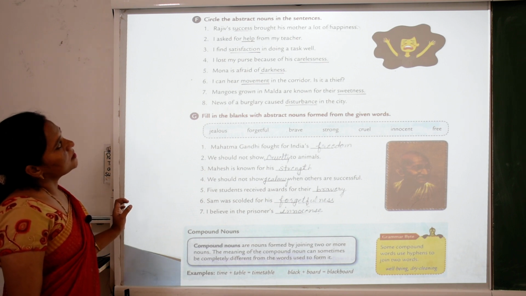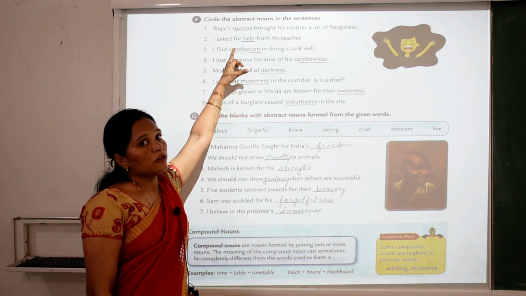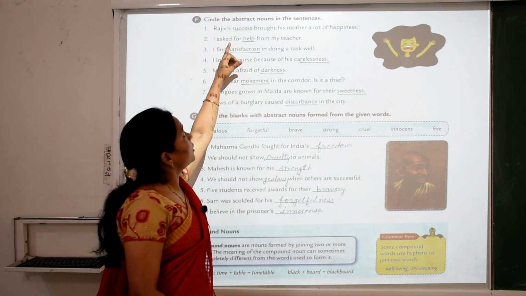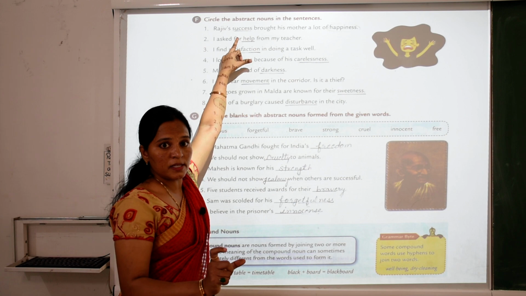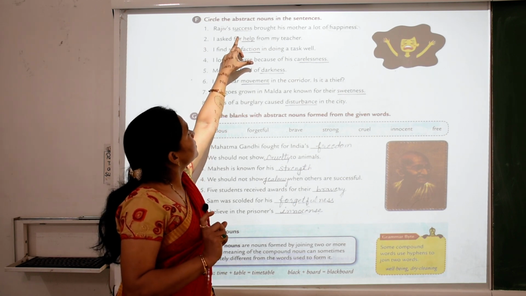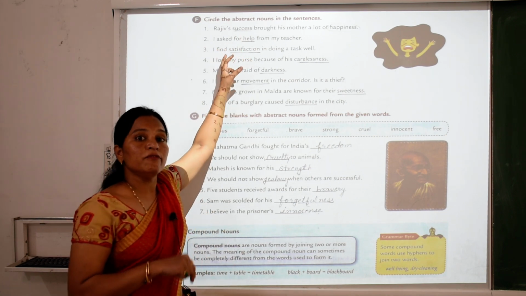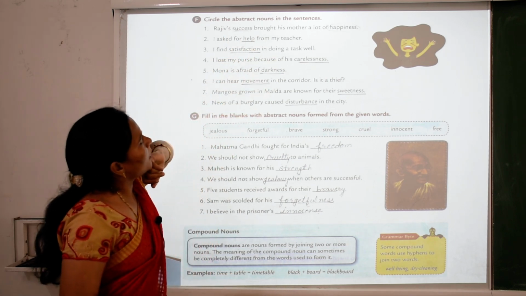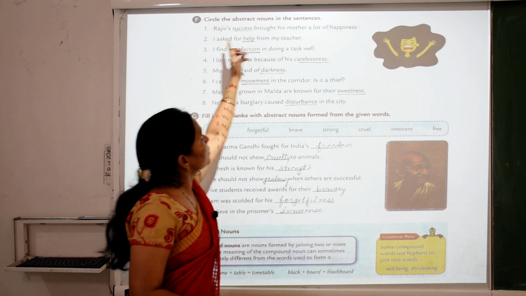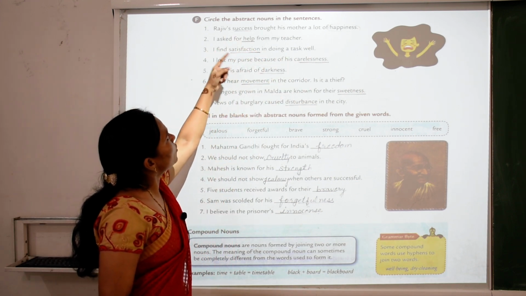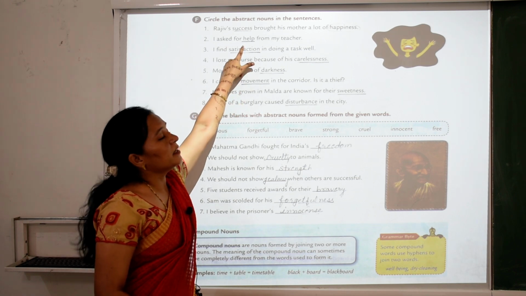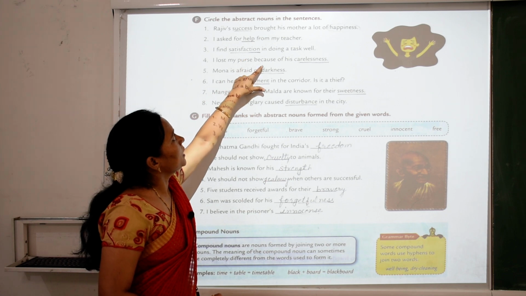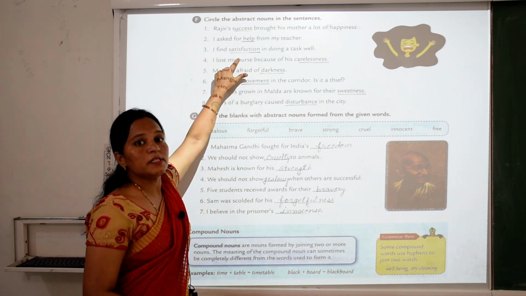Circle the abstract noun in the sentence. Abstract noun, do you know, children? We cannot touch, we cannot see, but we can feel. Can we touch success? Can we see it? No, we can feel it. Rajiv's success brought his mother a lot of happiness. So success and happiness are both abstract nouns. I asked for help from my teacher. Here help is an abstract noun. I find satisfaction in doing a task well. Here satisfaction is an abstract noun.